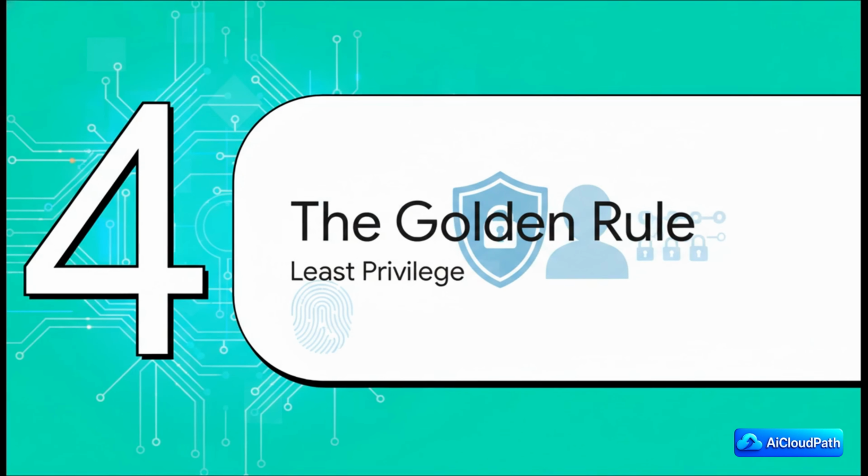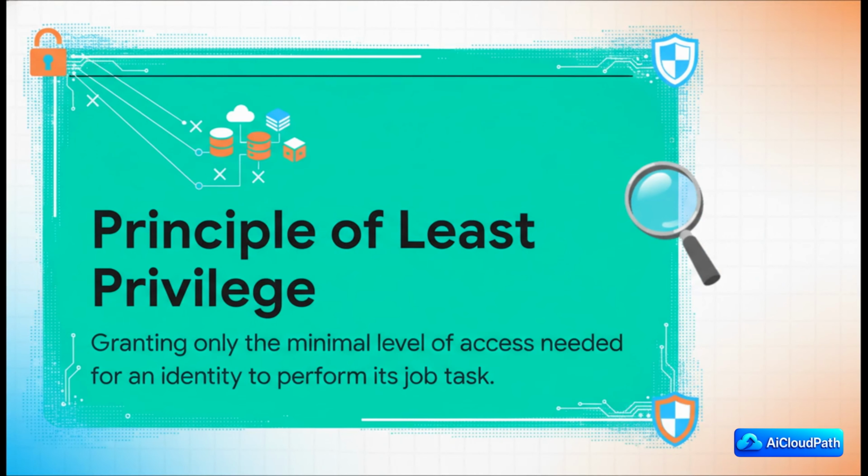So we have all these powerful tools, right? We have policies, we have roles, and we have this smart attribute-based access. But how do we use them effectively? Well, there's one golden rule, one guiding philosophy that should be behind every single decision you make, and it's called the principle of least privilege. This right here is the North Star of cloud security.